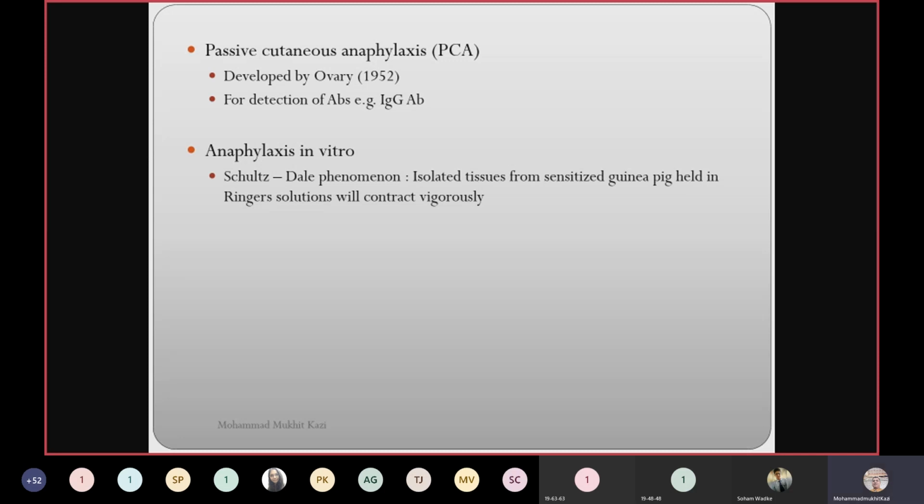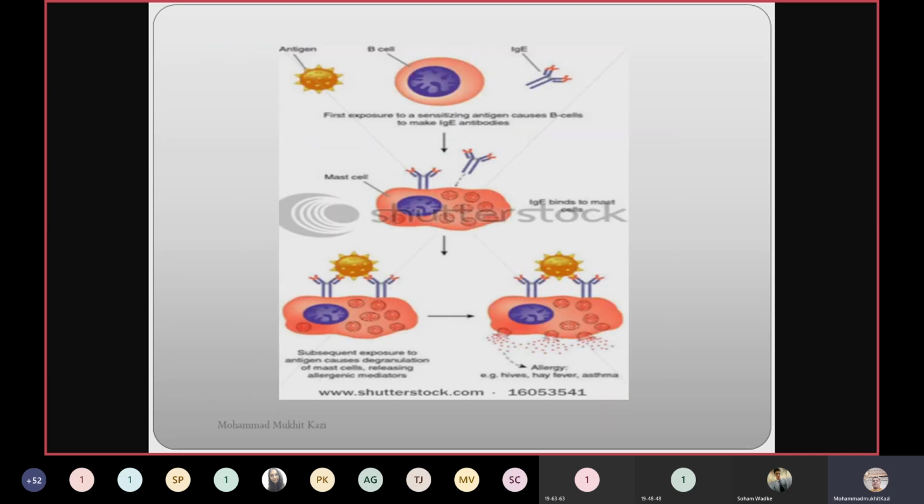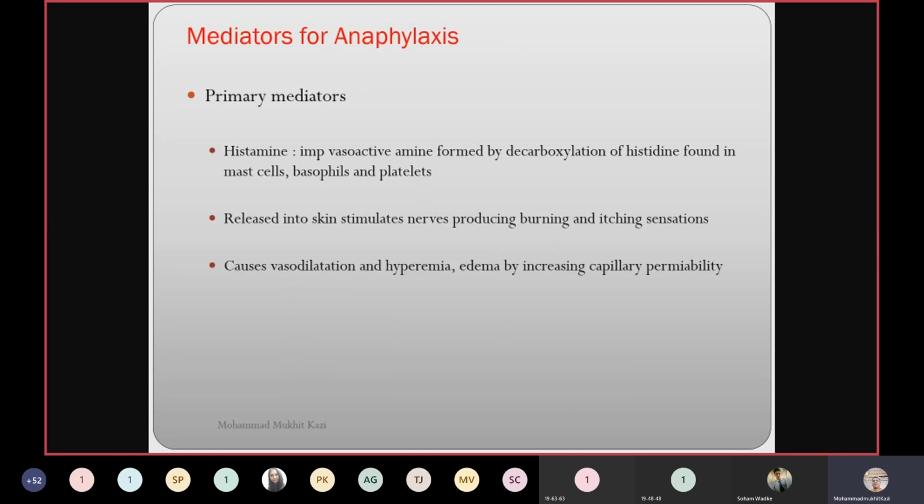The antigen presenting cell then gives information to the CD4 T lymphocytes. The CD4 T lymphocytes release cytokines IL-4, IL-5, IL-9 and IL-13, and these interleukins again trigger the B lymphocytes. The B lymphocytes trigger the mast cells which are coated with IgE antibodies, and these get degranulated, resulting in harmful effects such as itching. Again, this is the pictorial depiction of the mechanism of the type 1 hypersensitivity reaction, that is anaphylaxis.